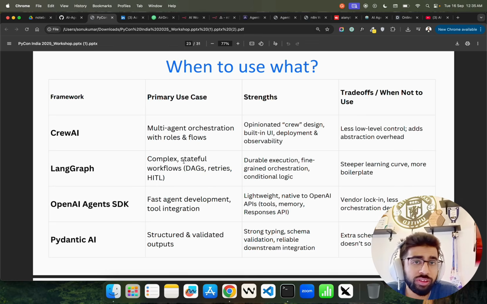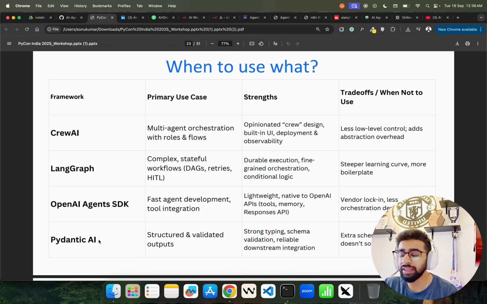LangGraph is more complex. If there are more complex use cases, a requirement of stateful memory management, and also it's based on directed acyclic graphs, called DAGs, right? So you can use LangGraph, but that will require a learning curve. You have to learn that. OpenAI Agent SDK works really good with OpenAI models, right? So there is a vendor lock-in problem. Let's say if the models are down from OpenAI, then your agentic workflow will not work because you are using such models. So it's difficult to migrate. Fast agent development, they have something called handoffs, similar to delegations, by the way, delegate.